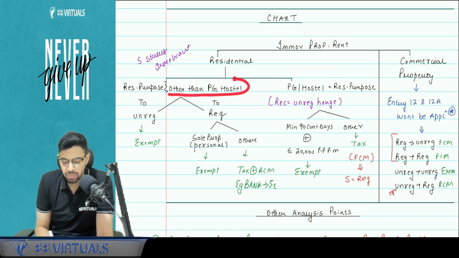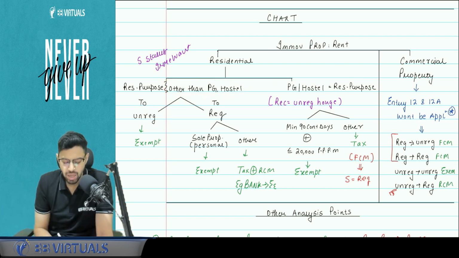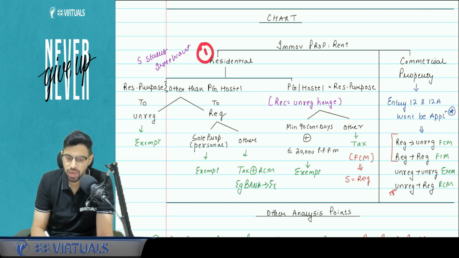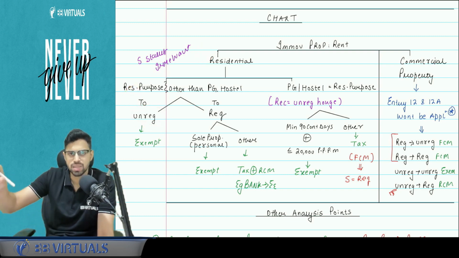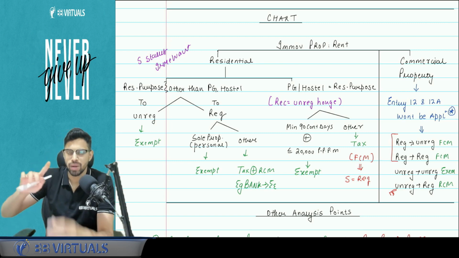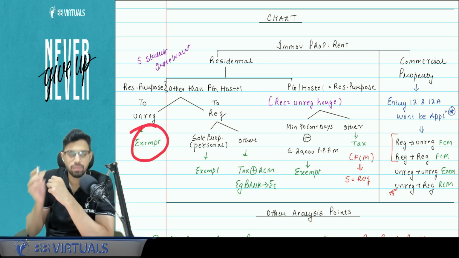So if it is other than PG hostel, so let's say I'm giving my flat on rent to a family that is coming in and it is for residential purpose. So please pay attention. Two conditions I have stated. First, residential property. Second, residential purpose. Okay. And if it is to an unregistered person, let's say the person is working somewhere, he is living there with his family. So three conditions complied: residential dwelling, residential purpose, to unregistered person, GST will be exempt.